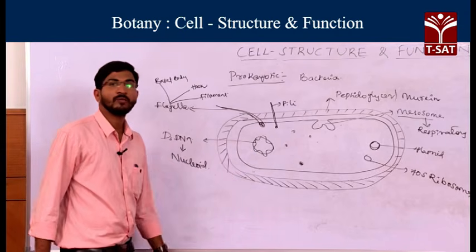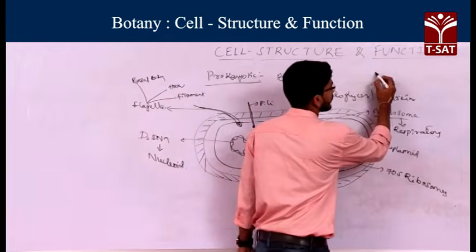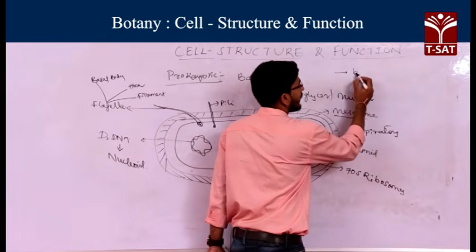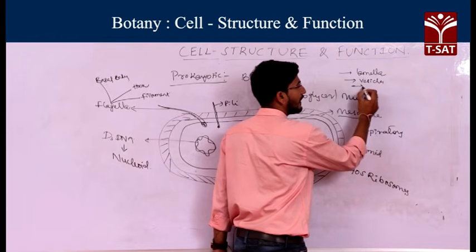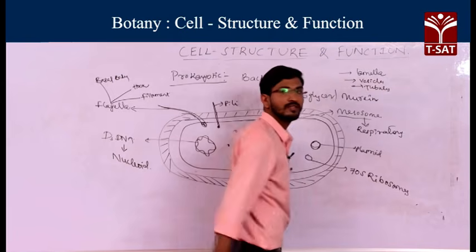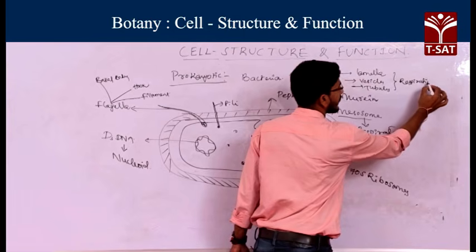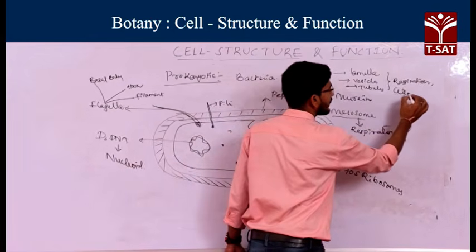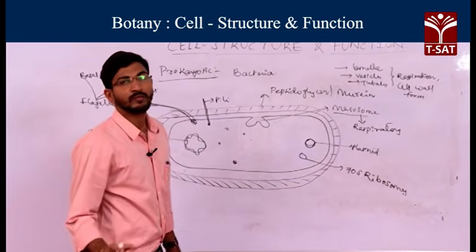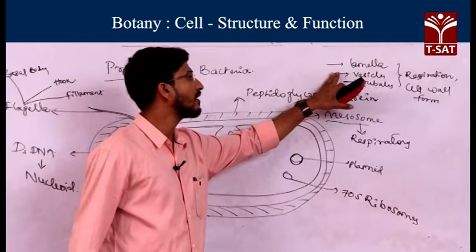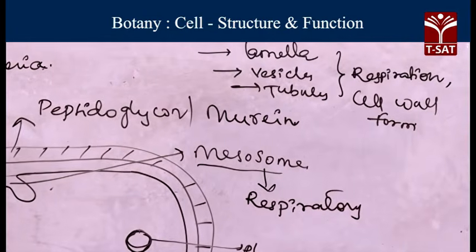Next, coming to the plasma membrane, it also produces some extensions. These extensions are nothing but lamella, vesicles and tubules. They are mainly involved in respiration as well as cell wall formation.